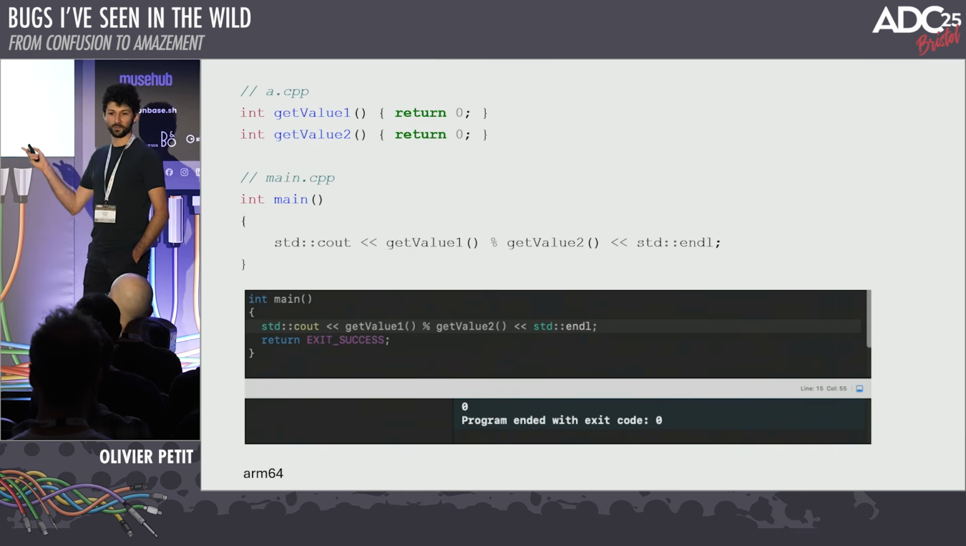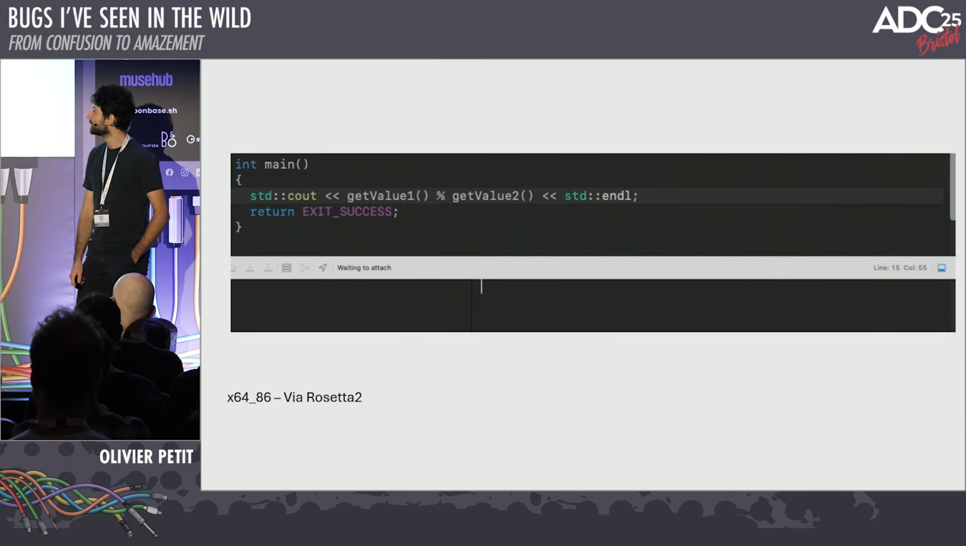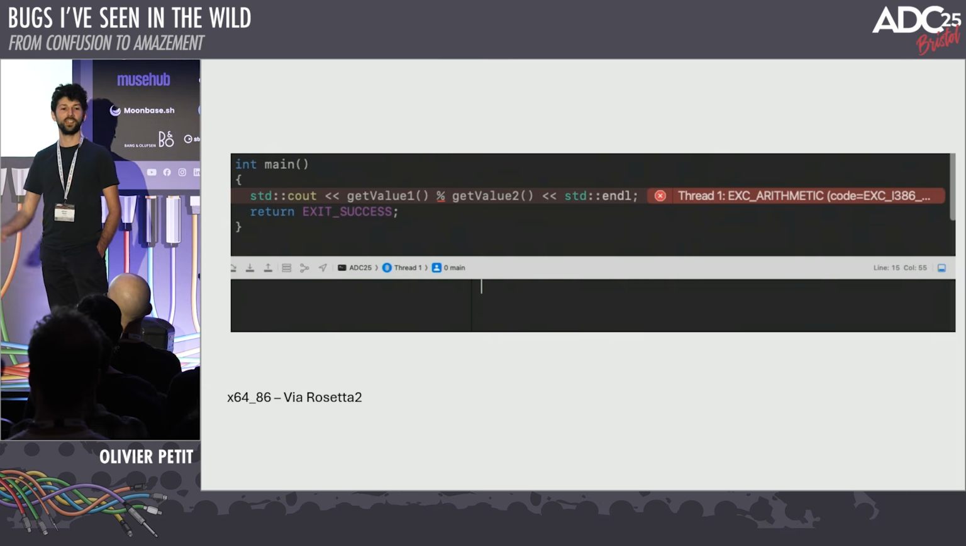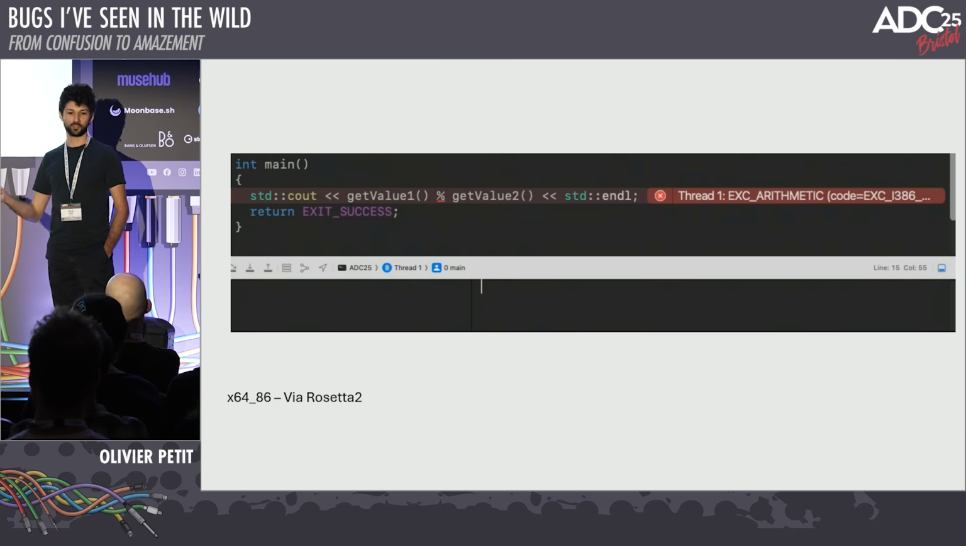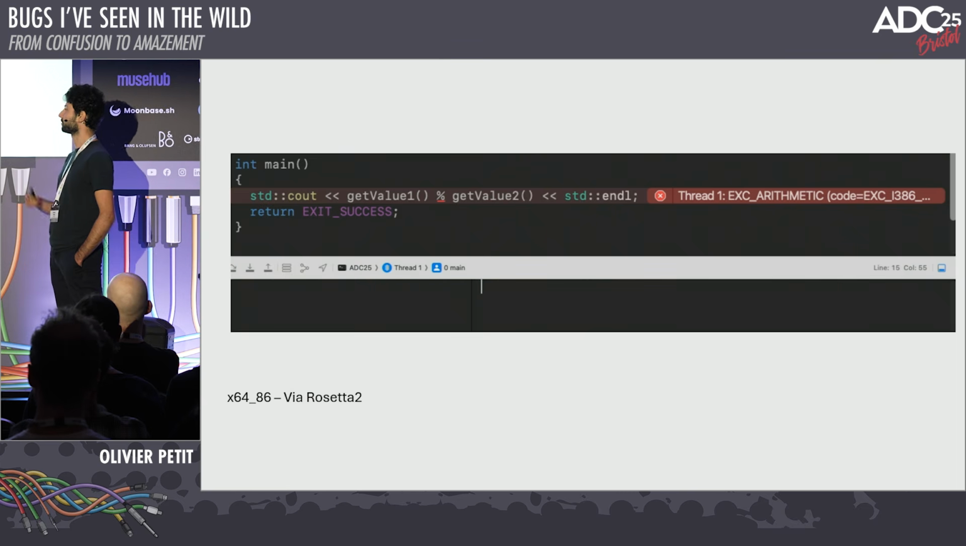But actually, that's on ARM64. And if you do the same thing on Intel, and actually I'm running this on an Apple Silicon machine, but with an Intel build via Rosetta 2, you do the same thing and you get a hardware exception. So on x86, the ALU in the CPU will say, no, can't do that. And then the hardware error goes back to your kernel and your program crashes.